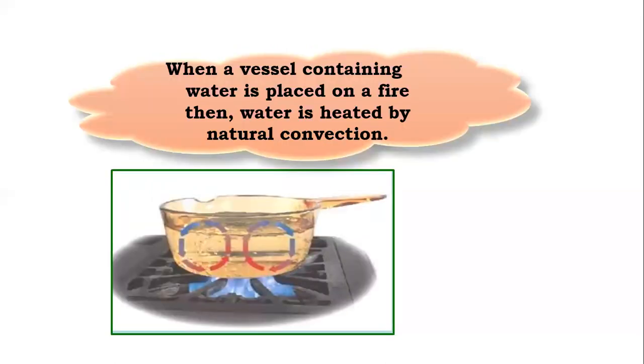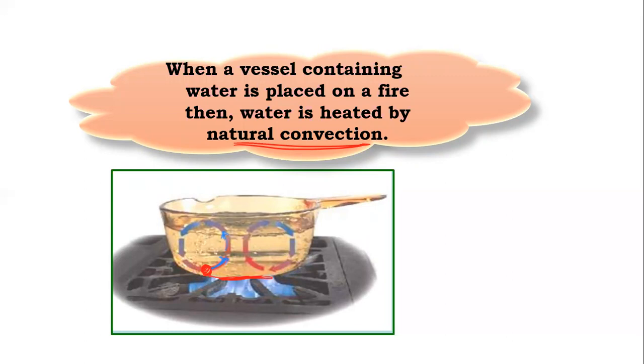Now another example is when a vessel containing water is placed on fire, then the water is heated by natural convection. Means when we are heating the liquid, the liquid molecules get heated and shift up. Their density decreases, and they shift up.